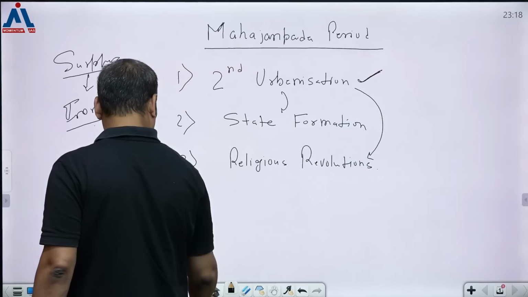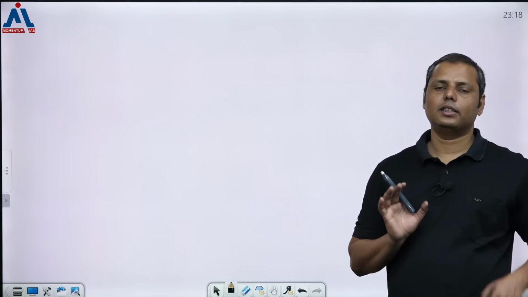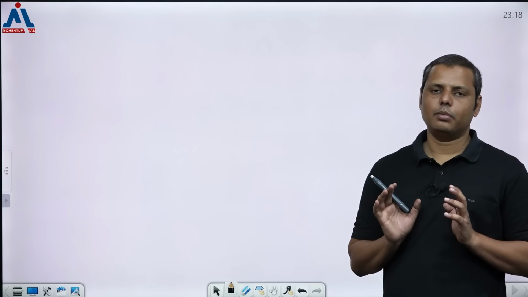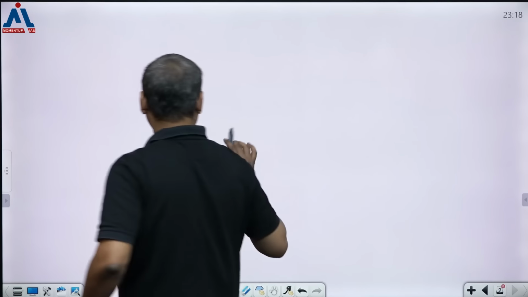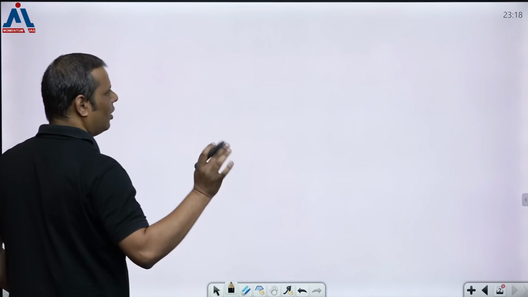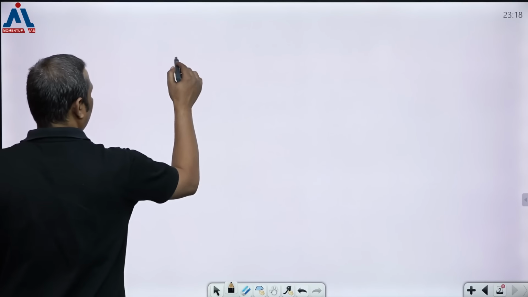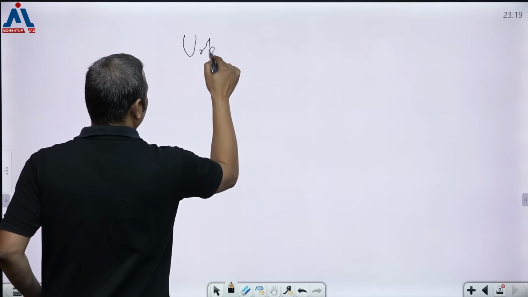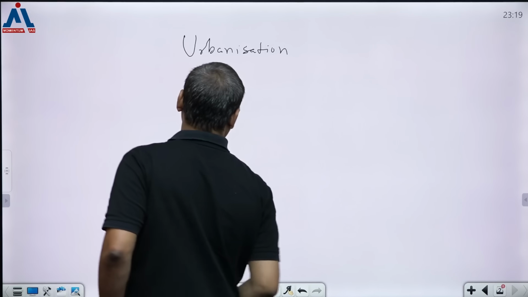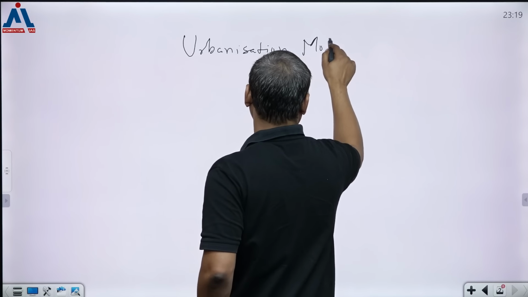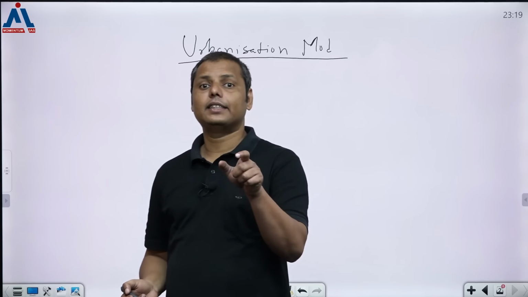Now first it is about second urbanization. If any question is coming on second urbanization of this particular period, what you need to write? I think you don't need to be very puzzled. The same urbanization model that you have studied, you have to write here also. But the example should change.